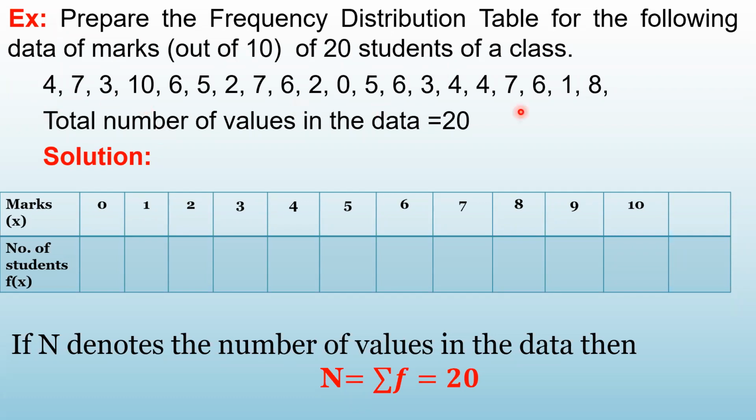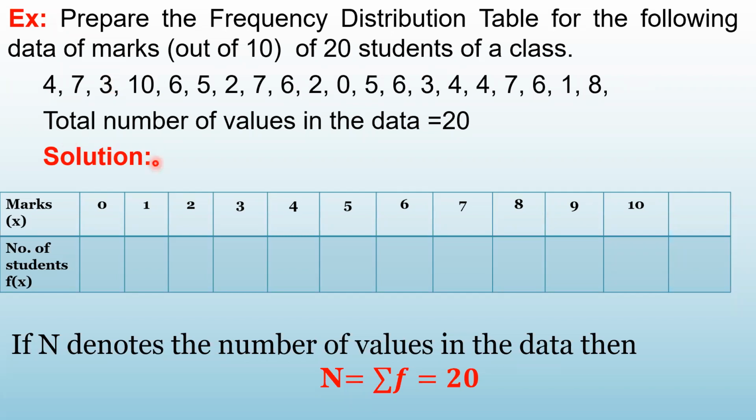ये 20 students के marks आपको दिए, ठीक है? What are the marks? 4, 7, 3, 10, 6, 5, 2, 7, 6, 2, 0, 5, 6, 3, 4, 4, 7, 6, 1. So these are the marks of 20 students. Count them: 1, 2, 3, 4, 5, 6, 7, 8, 9, 10, 11, 12, 13, 14, 15, 16, 17, 18, 19, 20 students' marks are given to you. This is a raw data, written one after the other, separated by comma. इसमें कुछ marks repeated भी हैं. We have to prepare a frequency table for this.